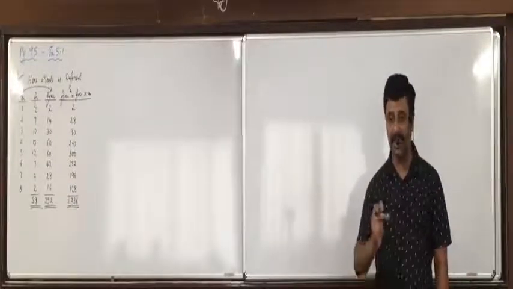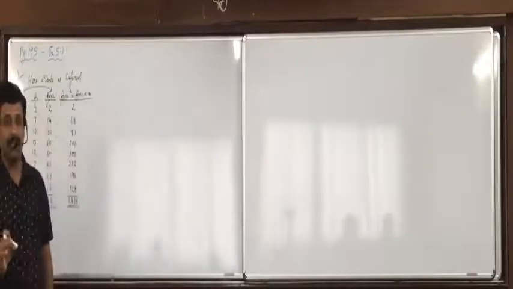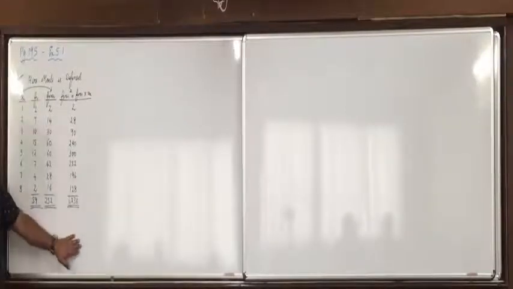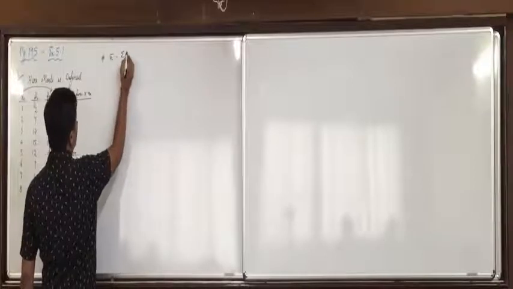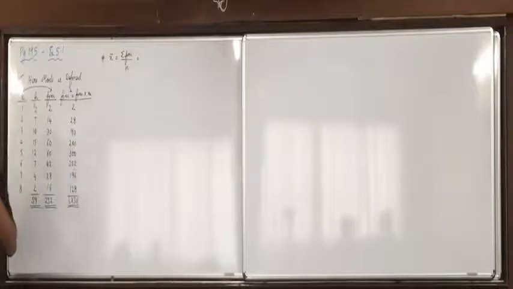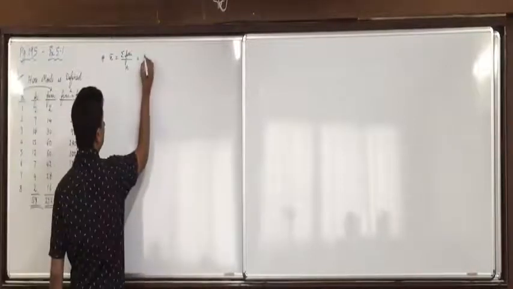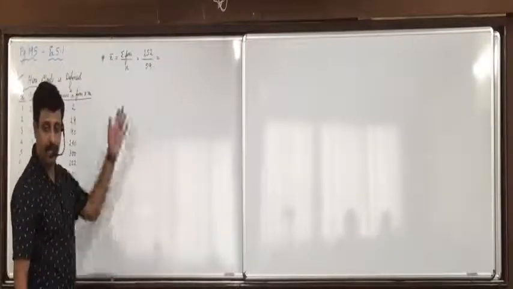Anyone who did not understand the workings, next question I'll ask you, okay? Now, mode is defined, so J will be X bar minus mode upon S. So first we need X bar. Anyone still writing up till here, raise your hand. Write down X bar is equal to, do you remember, sigma Fi Xi upon n? The formula of X bar, sigma Fi Xi upon n. Shall I proceed? See here, sigma Fi Xi is 252 and n is the total of frequency, 59. 252 upon 59. Answer.